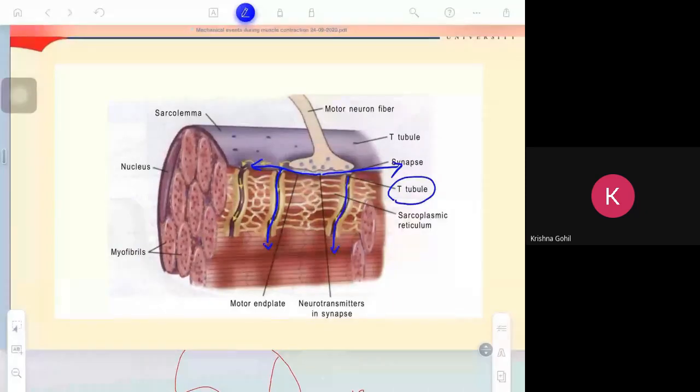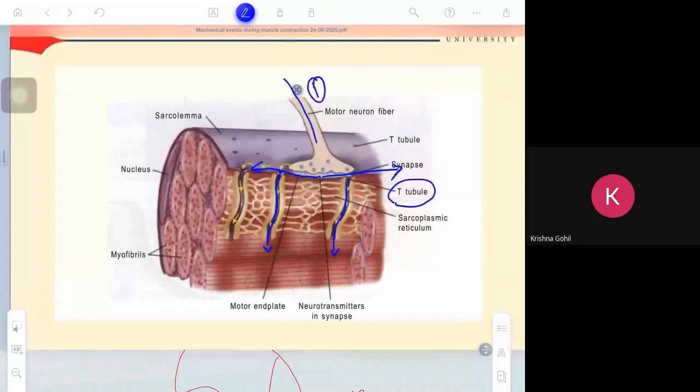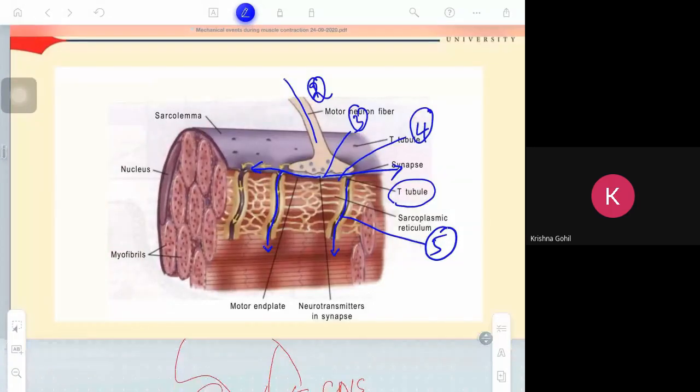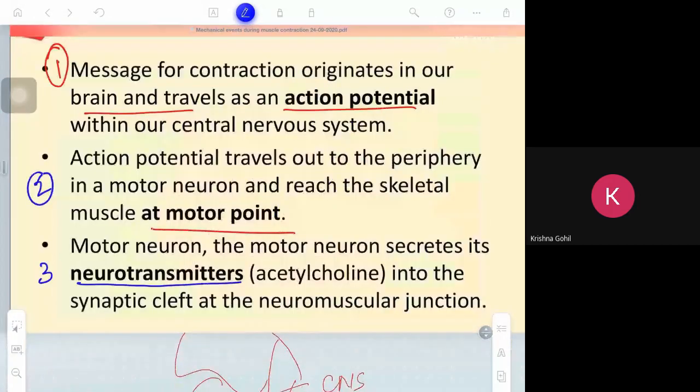Are you clear? This is 1, sorry, this is 2 and this is 3, and at the motor end plate it is 4, and this is 5. This is the fifth step. Now the action potential enters into the T tubules. That is the fifth step.